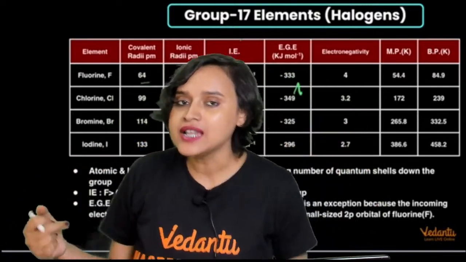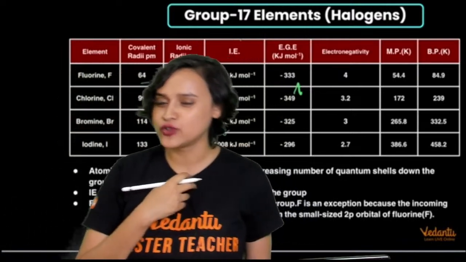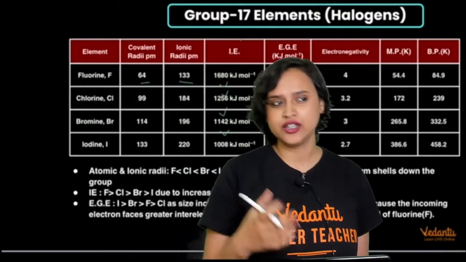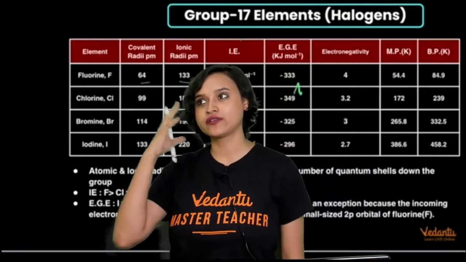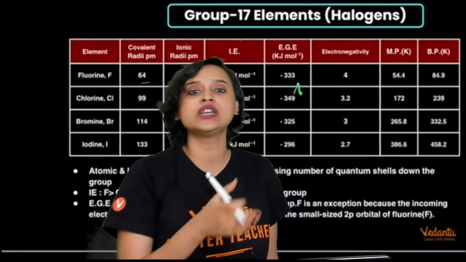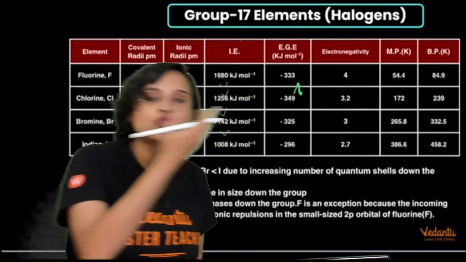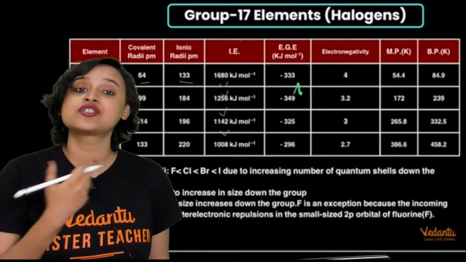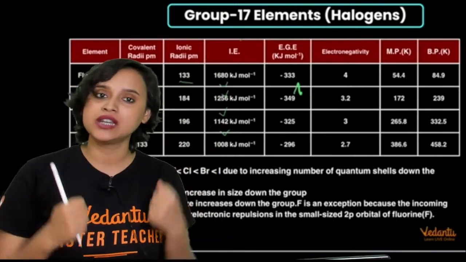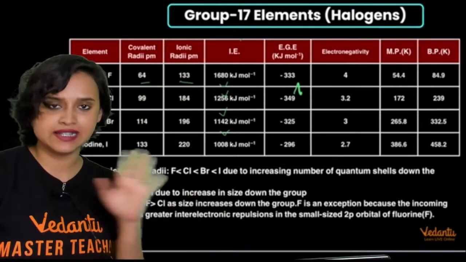Although we say that fluorine is the most electronegative element, and theoretically it does sound that way, experimentally it has been seen that chlorine is actually more electronegative than fluorine. Chlorine has more affinity towards gaining an electron than fluorine because chlorine's size is bigger. It can accept the incoming electrons. Fluorine cannot. But the rest is as it is.